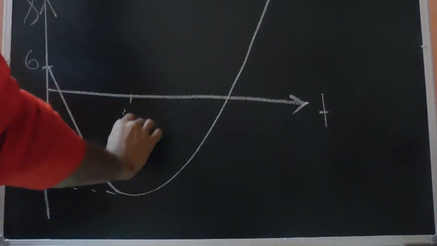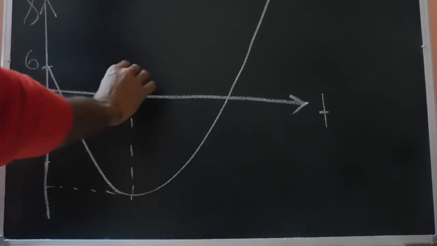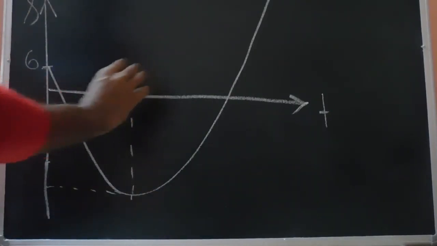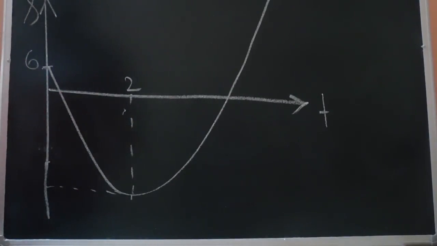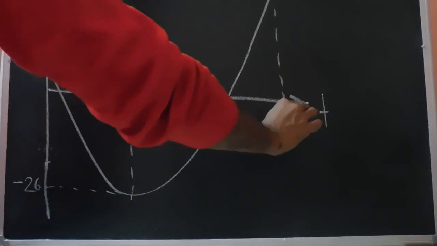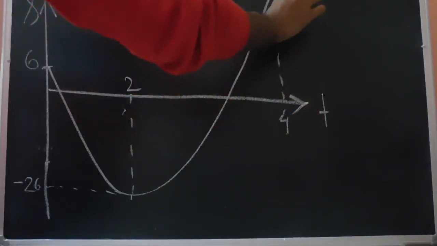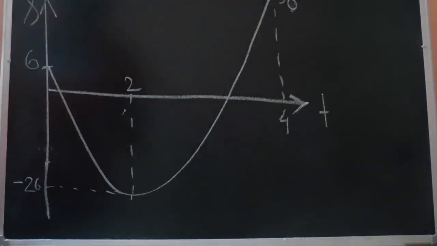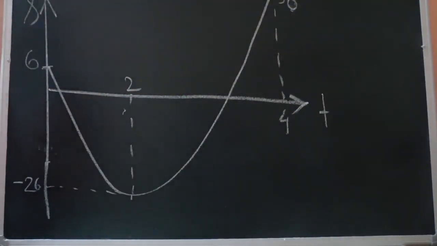This extreme point is at 2 seconds. This is minus 26. This is 4 and this is 38. Okay, so this is the displacement time curve.